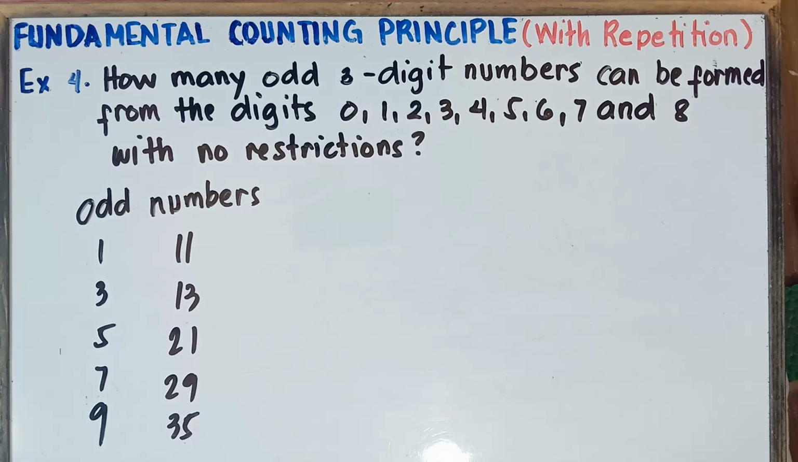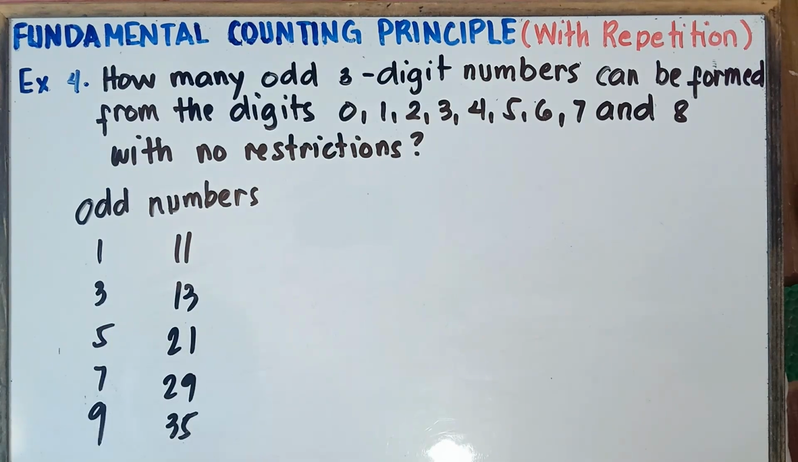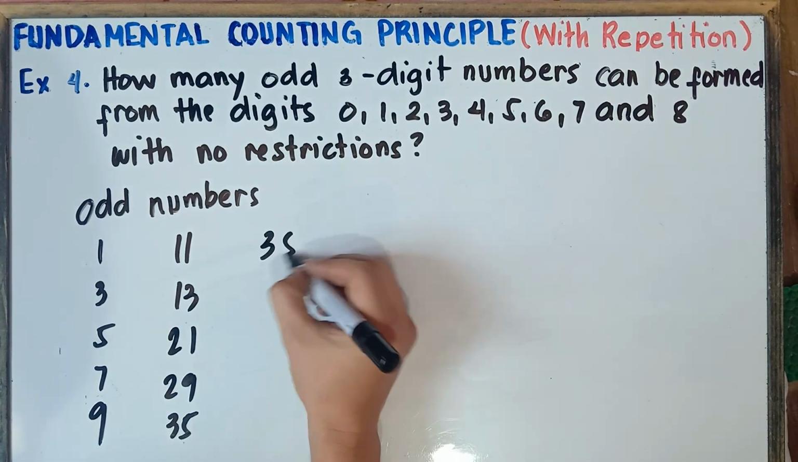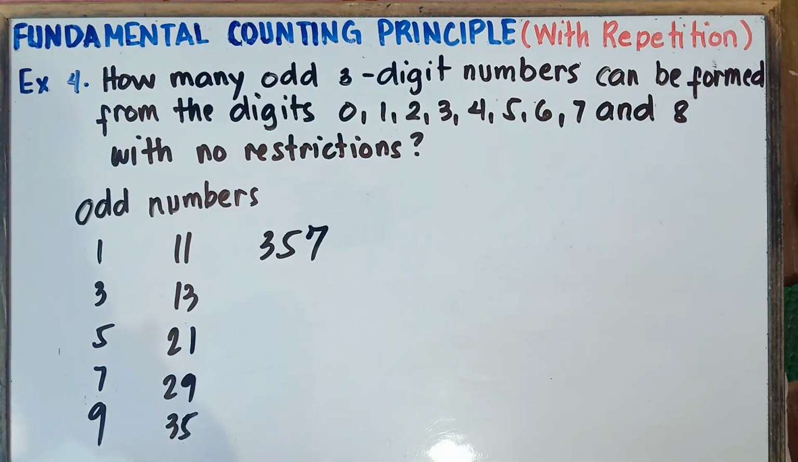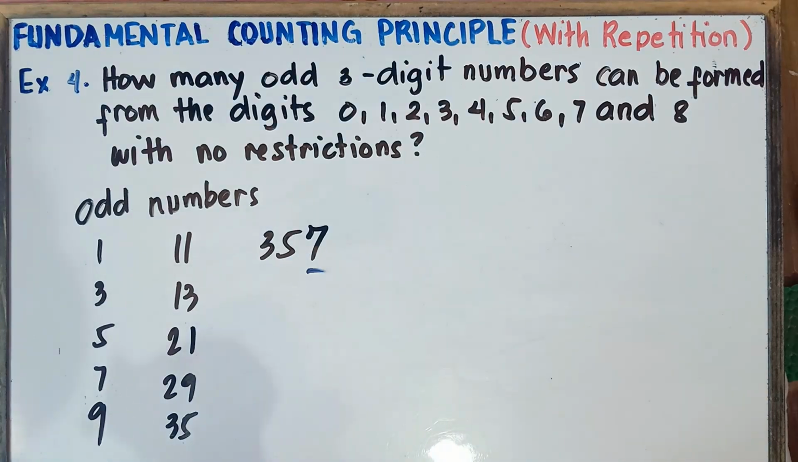Very easy, class. To determine if the 3-digit number is an odd number, just look at the last digit, class. If the last digit is 1, 3, 5, 7, 9, automatic, class, that number is an odd number. Let's have an example, class. If I will say 357, is 357 an odd number? Yup, automatic 357 is an odd number because the last number is 7. Even if you divide this one by 2 using your calculator, I'm sure, class, you will get a decimal answer.